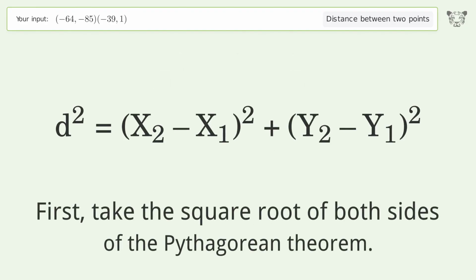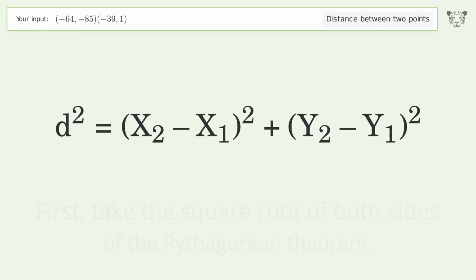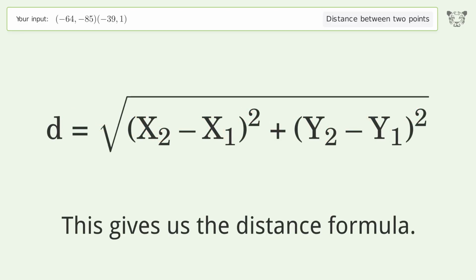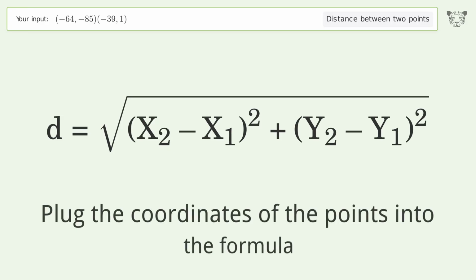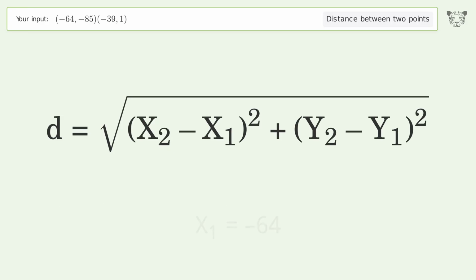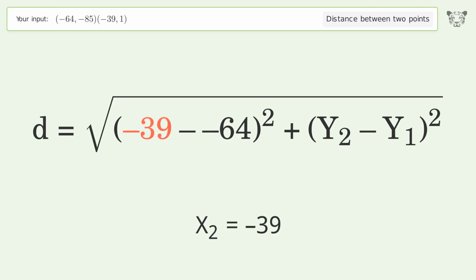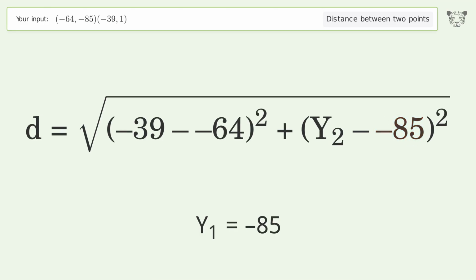First, take the square root of both sides of the Pythagorean theorem. This gives us the distance formula. Plug the coordinates of the points into the formula. x1 equals -64. x2 equals -39. y1 equals -85. y2 equals 1.